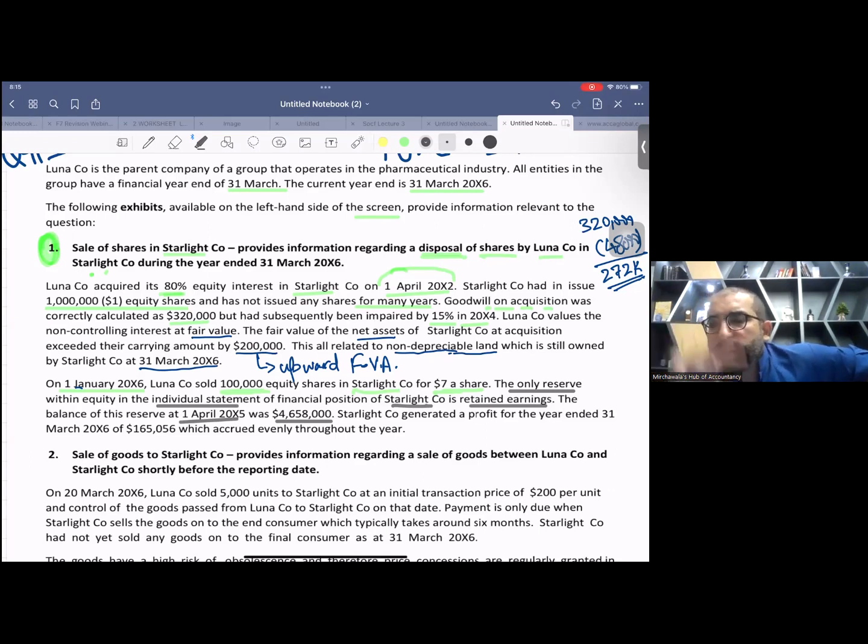Okay. So you need to adjust the profit 9 upon 12. You need to add 9 months profit in this opening retained earning. Okay. So what is the profit for the year? See the next line. Starlight company generated a profit for the year ended 31st March X6 of 165,056, which accrued evenly throughout the year.